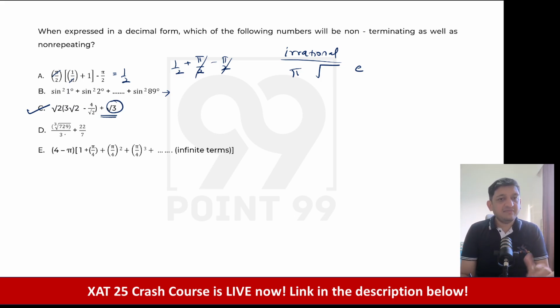क्यूब रूट ऑफ 729 will be 9, तो ये बन जाएगा. 22/7 again is not pi. 22/7 is something that will be a non-terminating, yes, but a repeating decimal. तो ये भी अपना आंसर नहीं है.